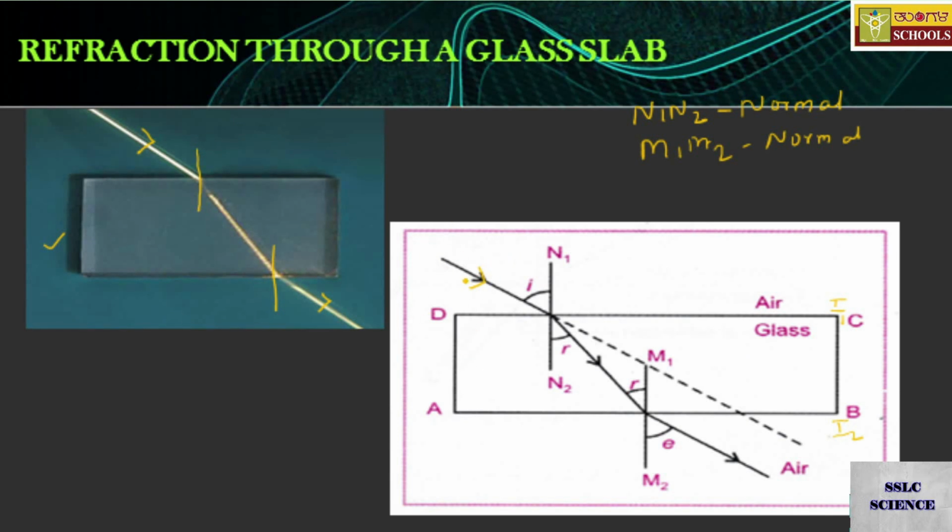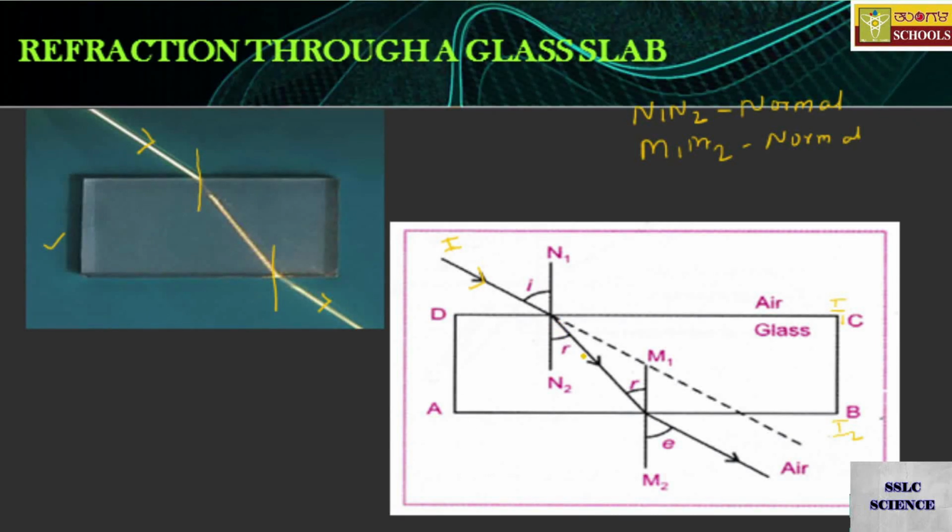The angle between the incident ray and the normal is the angle of incidence i. After hitting the interface, the light bends towards the normal. Light bends towards the normal means it is closer to the normal N1, N2.